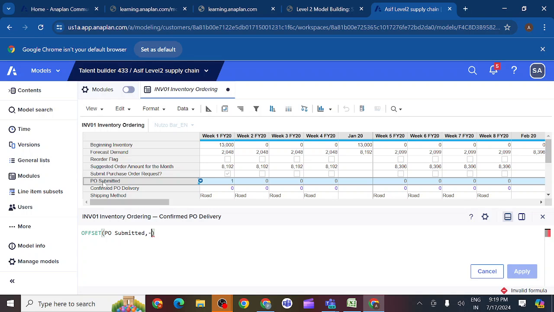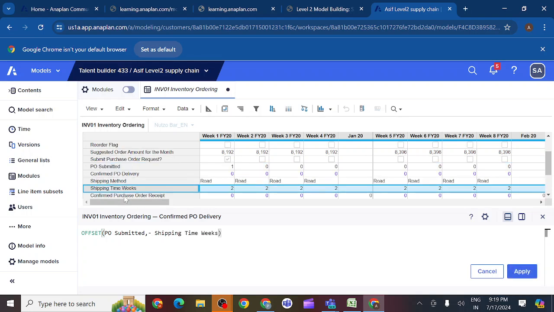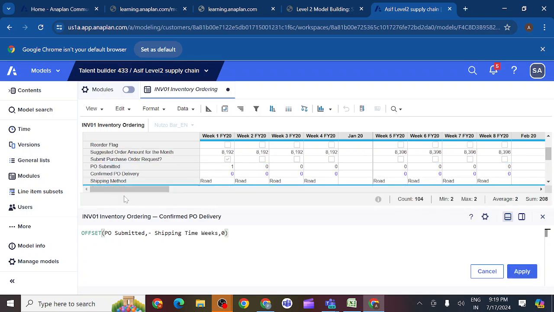When the product will be delivered, first of all we should know when you submitted the purchase order receipt. Then what should we check? Shipping time. How much shipping time it will take to reach? Shipping time we should know. Then according to our syntax, if you write anything out of our time scale, it should be 0. This is our syntax. So offset syntax: offset x, y, n. Source, how many weeks it should take, time period value, and you can see here 0. So why are we taking minus here?